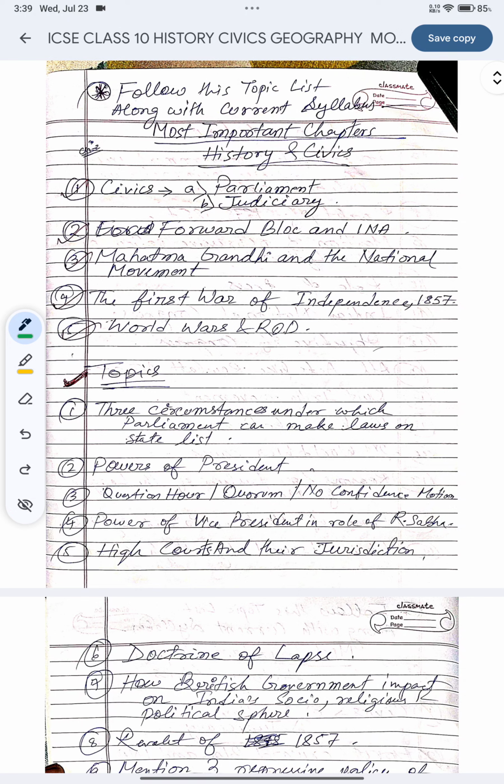So first, as I already mentioned, follow this topic list along with the current syllabus. Okay, current syllabus, this is a disclaimer.